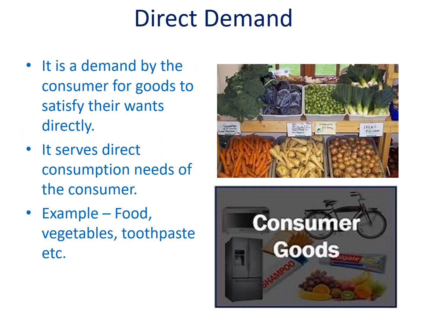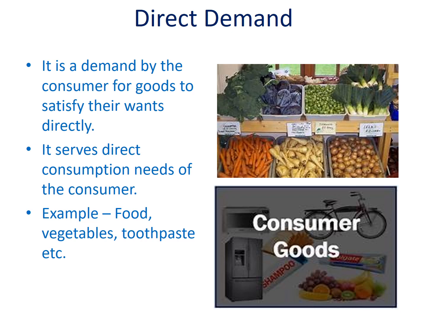The first type of demand is direct demand. Demand is said to be direct if a good is purchased by the consumer for his or her direct satisfaction. So, when a commodity satisfies the want of a consumer directly, it is said to have direct demand.